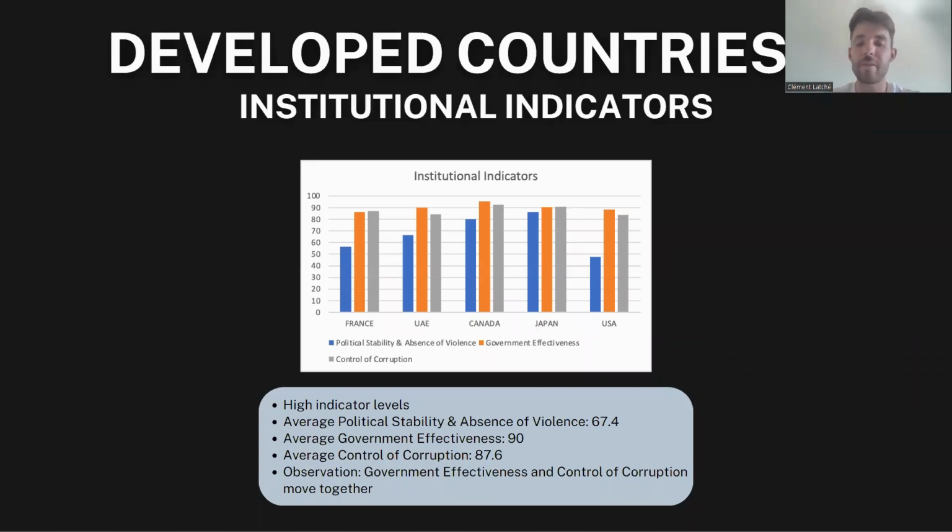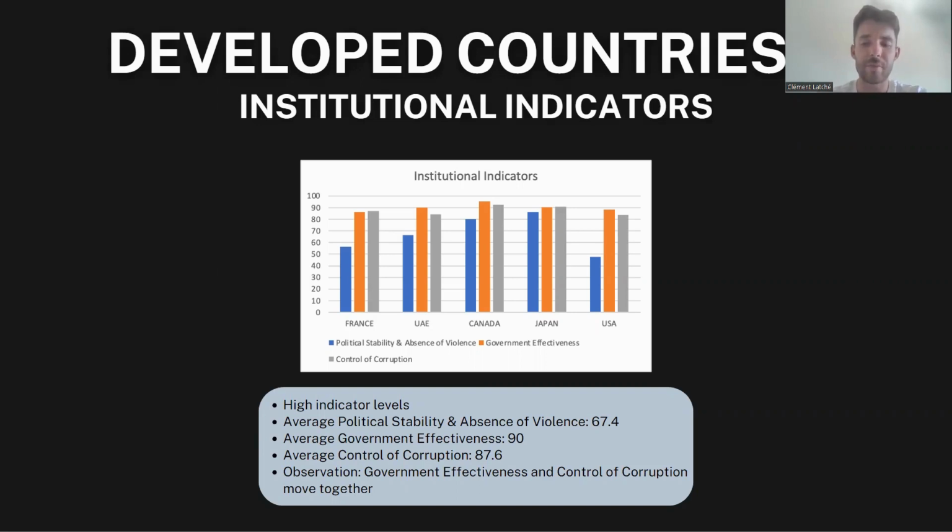Now, we are going to look at the institutional indicators of the developed countries. Based on these indicator levels, it can be inferred that France, UAE, USA, Canada, and Japan share certain common characteristics in terms of political stability, government effectiveness, and control of corruption. All five countries have a relatively stable political environment and a low level of violence. This indicates that these countries have well-functioning institutions, strong rule of law, and effective conflict resolution mechanisms. However, an average score of 7.4 suggests that there's still room for improvement in terms of political stability.